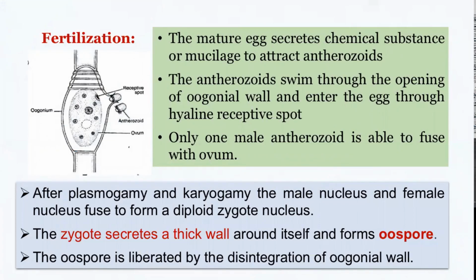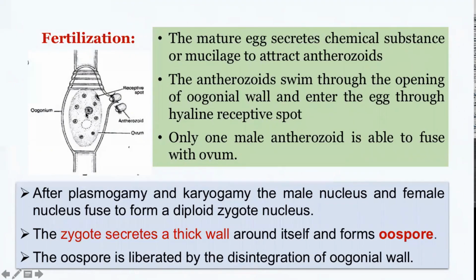So what happens during fertilization? Now that the antherozoids are liberated, they have been swimming in water for some time. Now they have found an oogonium which is ready to receive the antherozoids. The oosphere or the egg is also mature enough to receive them.